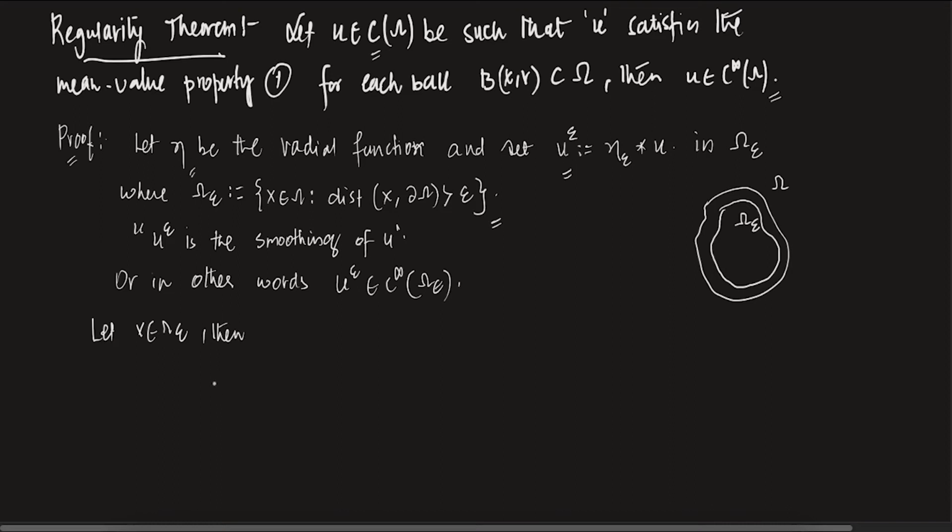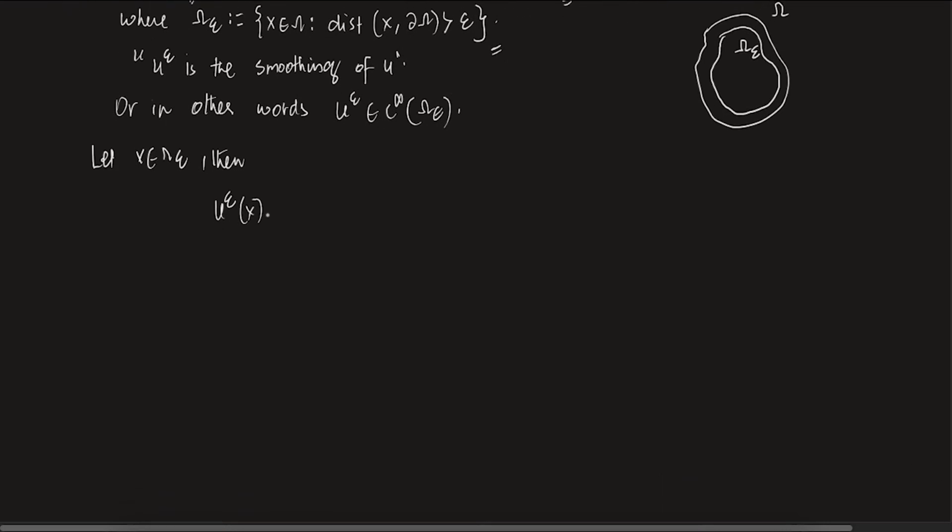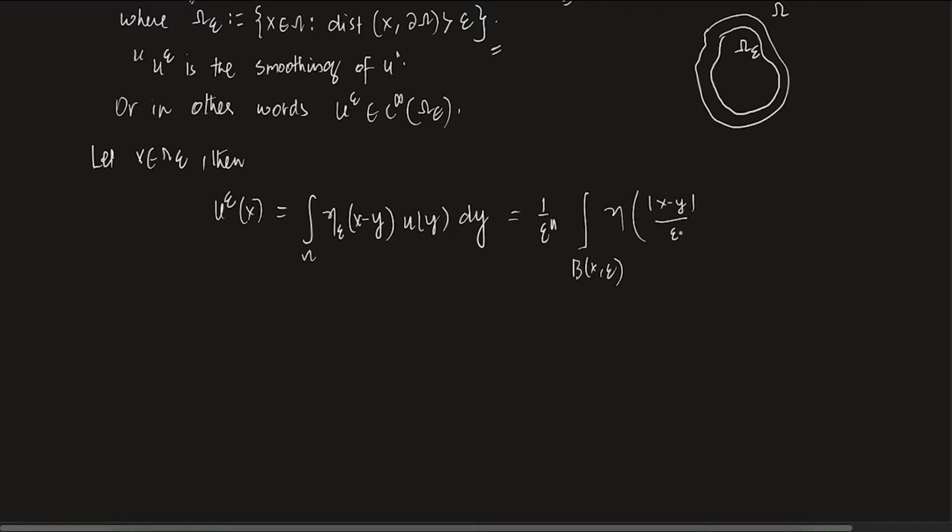Then u epsilon of x, it is the convolution, if you remember. So this u epsilon of x, this we defined, right? So it is the integral of eta epsilon of x minus y times u of y dy. So that is given by 1 by epsilon power n, B of x, epsilon, eta of mod x minus y by epsilon, u of y dy. Clear? This we can do.